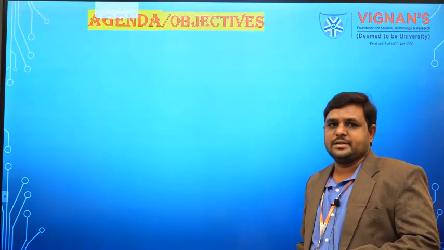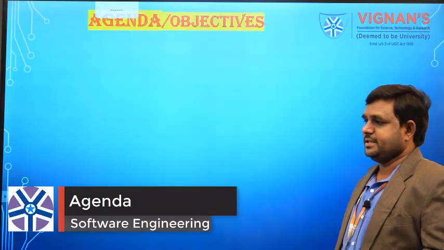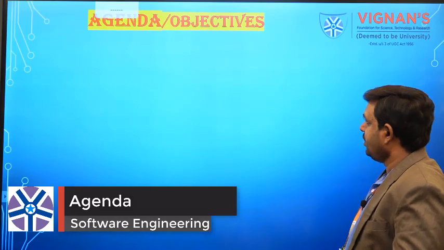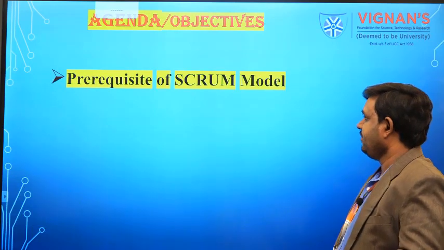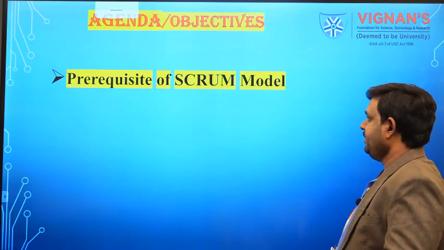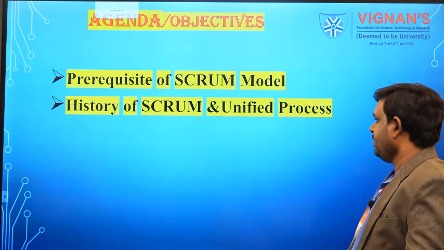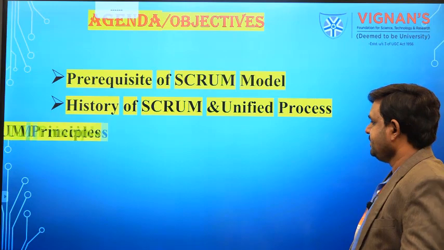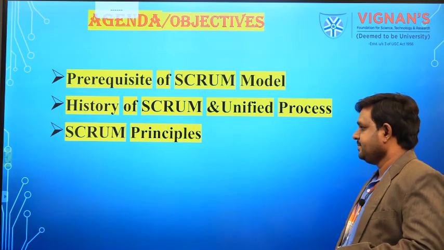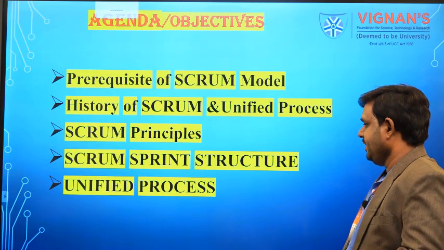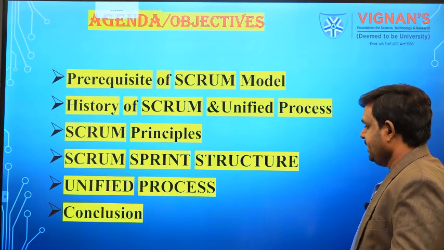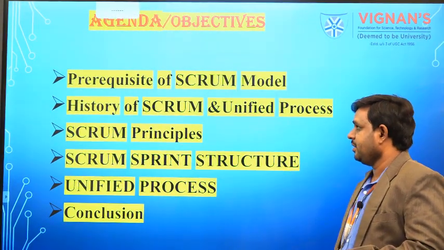Before we start the session, let us see the agenda, objectives and outcomes of this session. We are going to discuss the prerequisite of the Scrum model, the history of Scrum and the unified process, Scrum principles, the Scrum sprint structure, the unified process, and finally the conclusion.